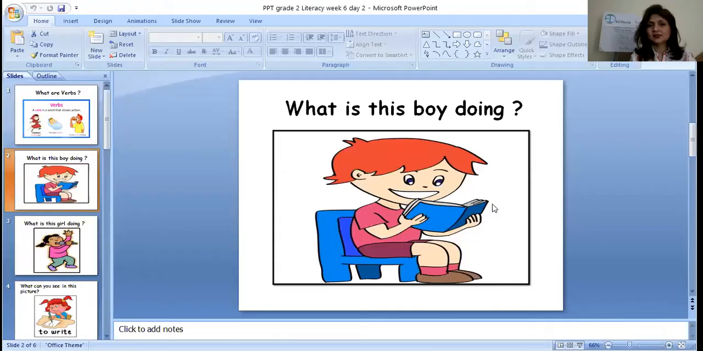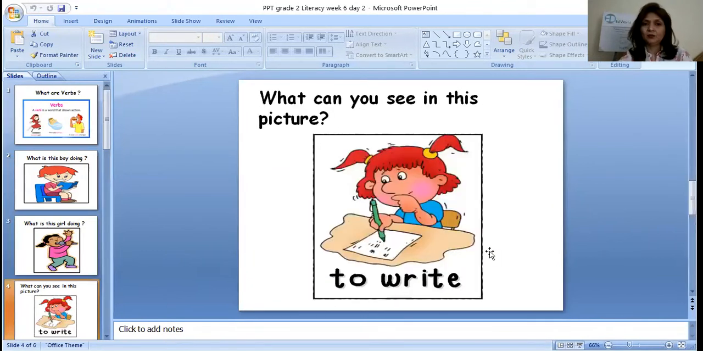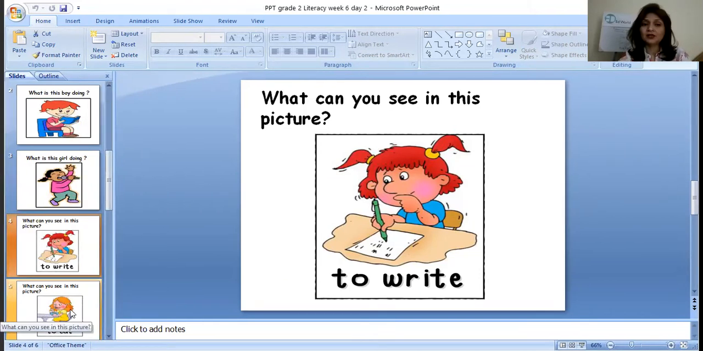Okay. Now what is this boy doing? He is reading. Since this boy is reading, he will be called a reader. Now, what is this girl doing? She is singing. So we will call this girl a singer, correct? Now, what can you see in this picture? This girl is writing. So we will call her a writer.